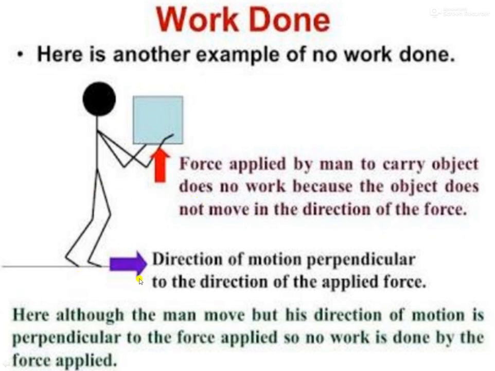So his direction of motion is to the right side, and this force, you can see, is in the upward direction. So what can you see? That it is perpendicular. If we extend a line here, students, and you also join this line here, you will get 90 degrees. That means the force direction and the direction of motion are perpendicular to each other, and in this case, students, it is zero work done.